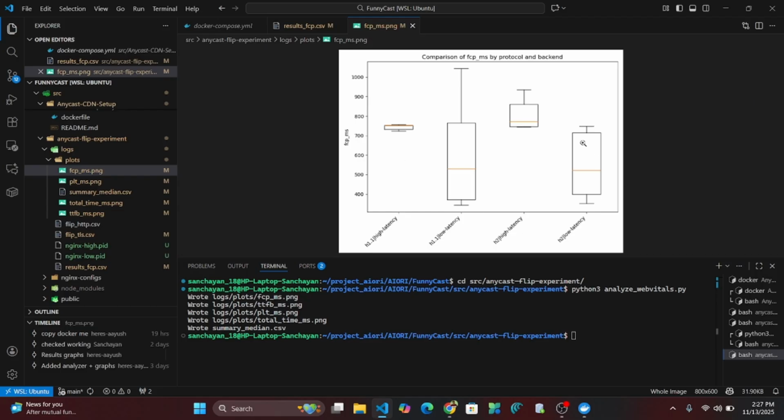So these are the graphs that are generated. The analysis, results and observations of these graphs have been clearly mentioned in our documentation and GitHub readmes, so you may refer to that. Thank you.